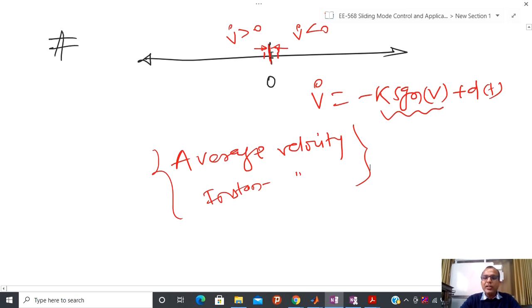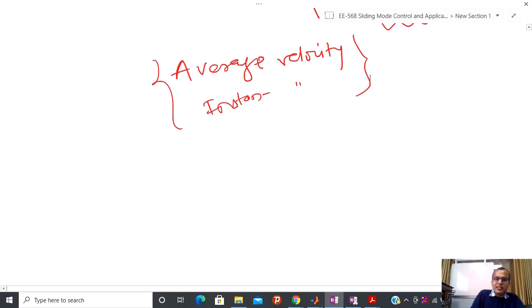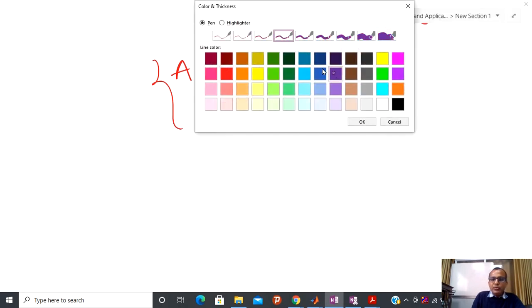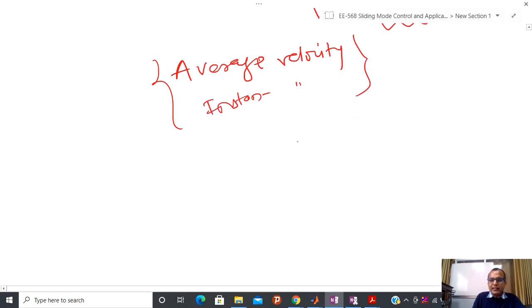So now if the average velocity is 0, then is it possible to write like this or not? I am going to suggest one equation, and then perhaps you will be able to understand that I can write v dot and its average equal to 0.